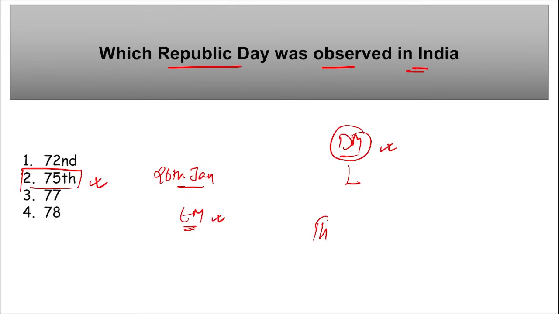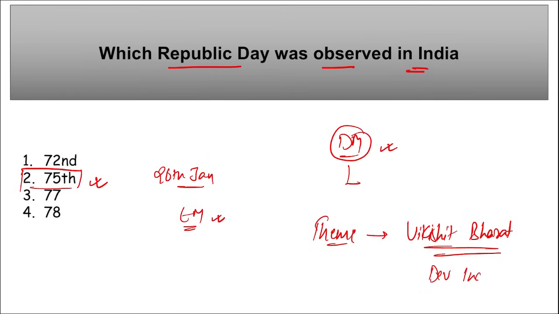Then there is a theme that you need to remember for the same. The theme is Viksit Bharat. This is the theme for the Republic Day, and Viksit Bharat means developed India. Take a note of this.